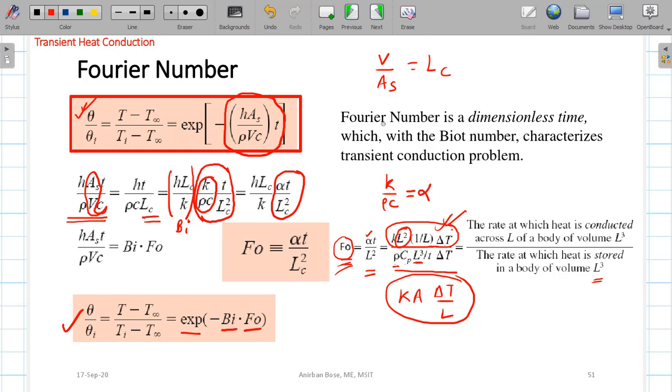Or you can say simply that the Fourier number is a dimensionless time which, with the Biot number, characterizes the transient conduction problem. Why is it a dimensionless time? Because if you see carefully, t is the time, and at the bottom it is Lc square by alpha, which also has the dimension of time. So as a whole this is a dimensionless number, and that is why this dimensionless time characterizes the transient conduction.